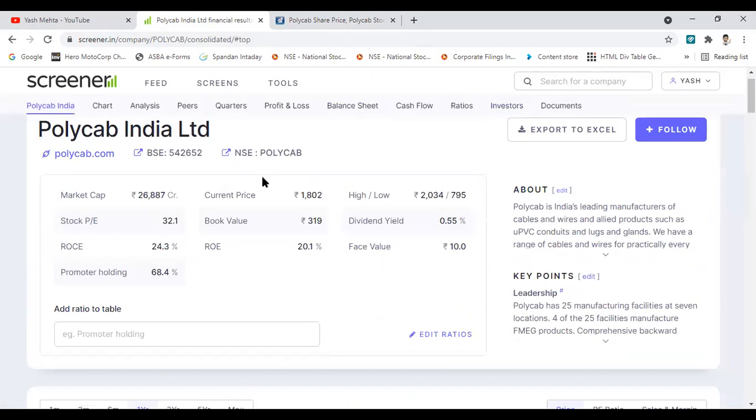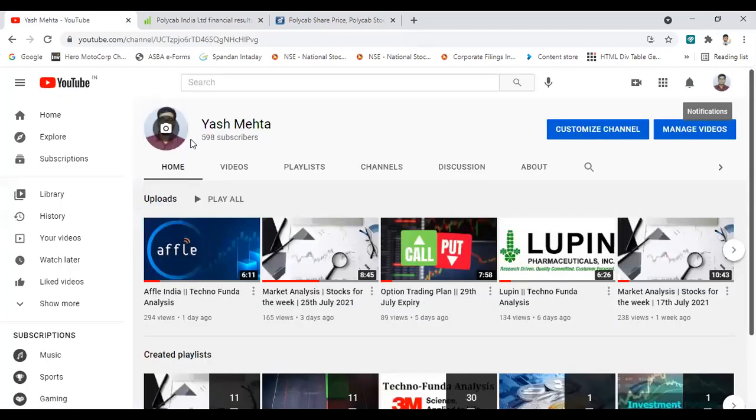An investor should wait for an appropriate support level that the stock has, based on the Fibonacci retracement or the support line, and one should look for short-term or positional trades. So this is all about Polycab India.